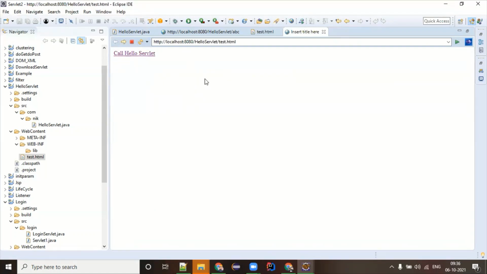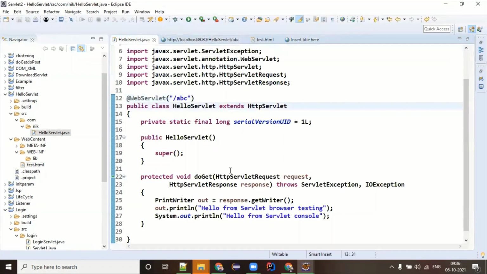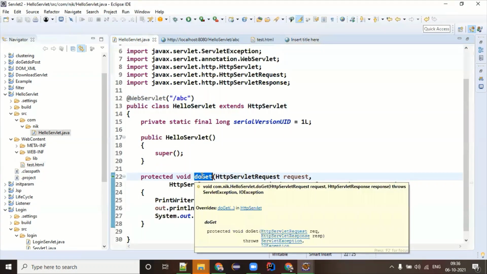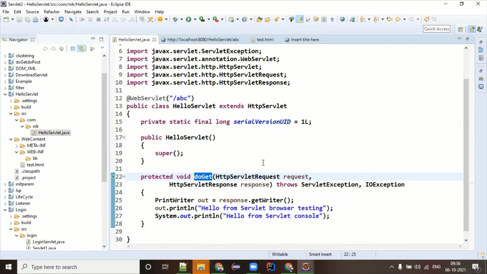So this is the very basic example of hello servlet. This is doGet. In a web application, we have two major kinds of method: the get method and the post method. Whenever you are getting something, asking the server to give something to you, you use the doGet method. Whenever you are posting some data to the server, that's where you require the doPost method. So doGet is pretty simple.